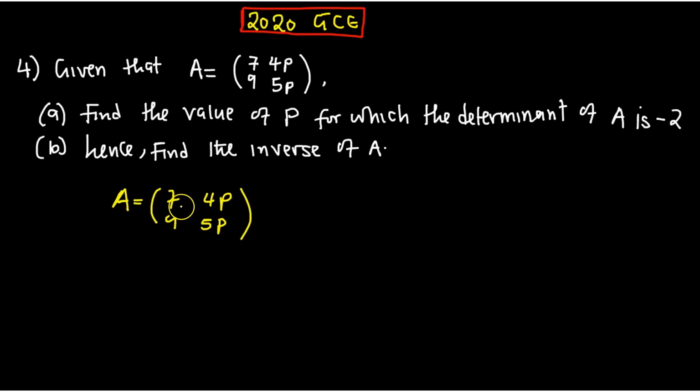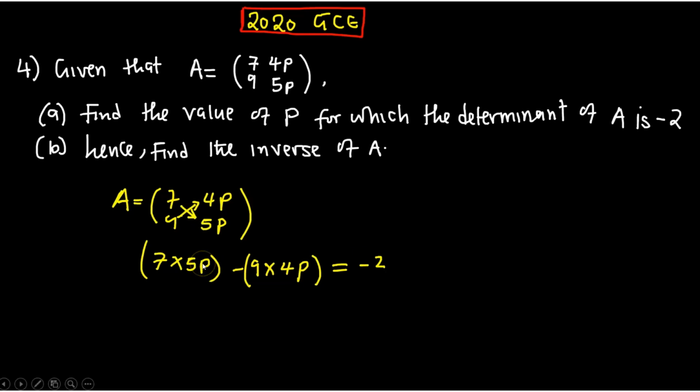So what are we going to do? We are going to multiply this and of course minus that. So we are going to have 7 multiplied by 5P, then minus 9 multiplied by 4P, equal to what is the determinant? Negative 2. 7 multiplied by 5P gives us 35P.